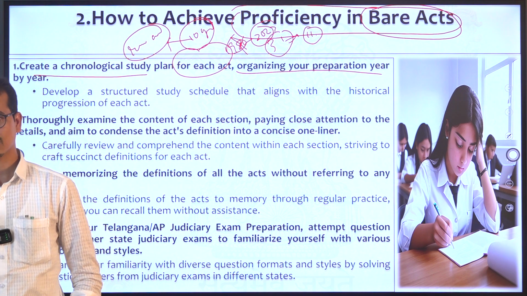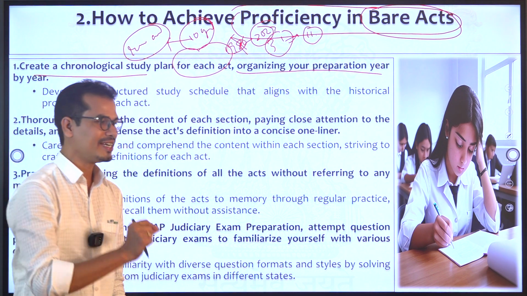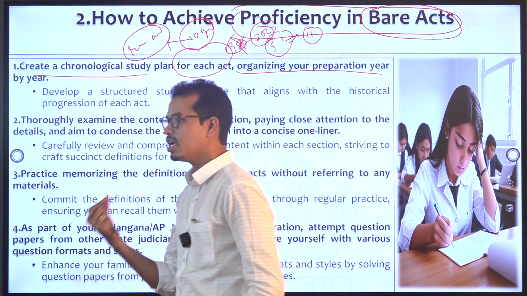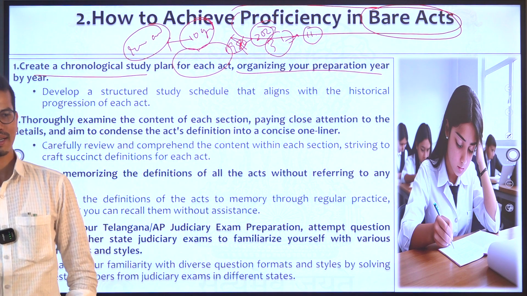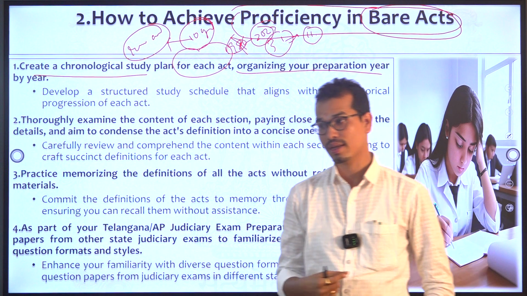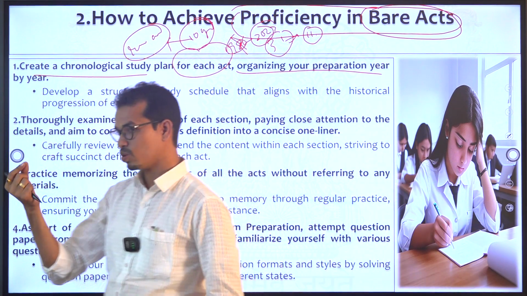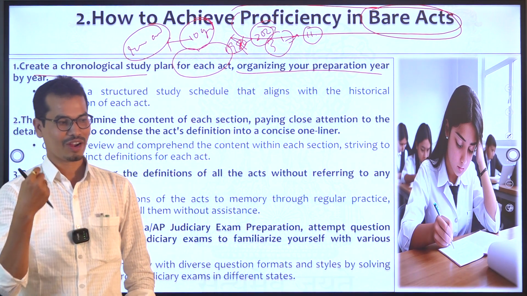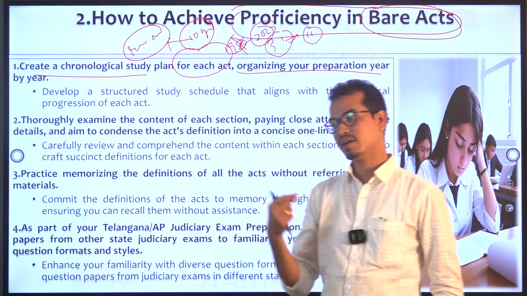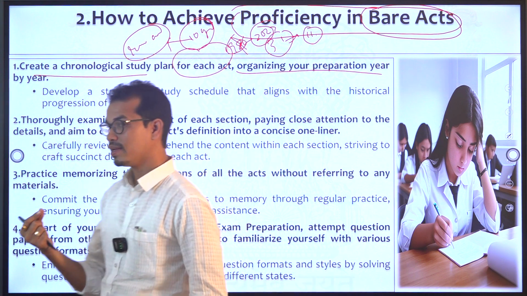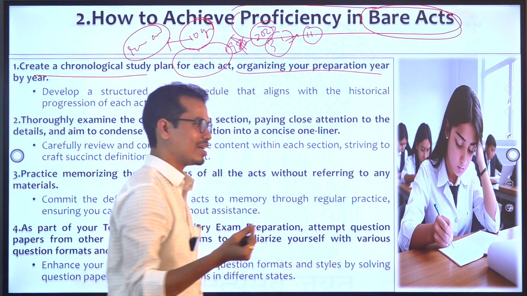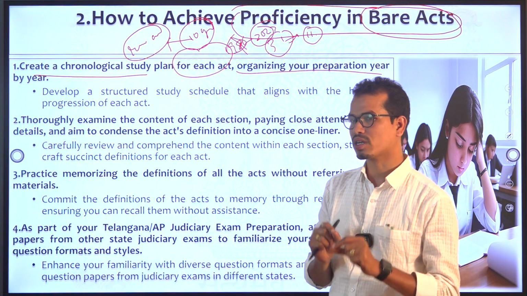That's what we call local laws. So if you read for the AP JCJ, you see the AP Land Encroachment Act, AP Gaming Act, AP Excise Act, right? The AP Prohibition Act is also there. And with respect to civil laws, you find the AP Land Encroachment Act, right? And then there is one act, the AP Building Rent Eviction Control Act, right? That is also part of your civil laws.